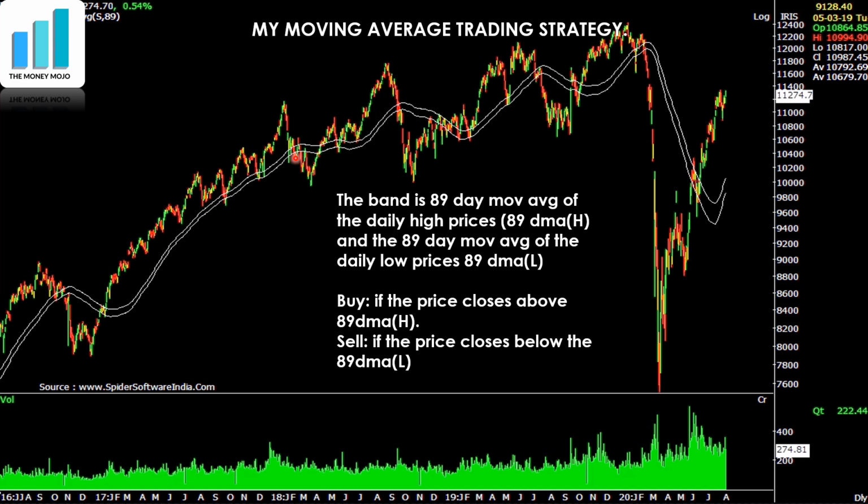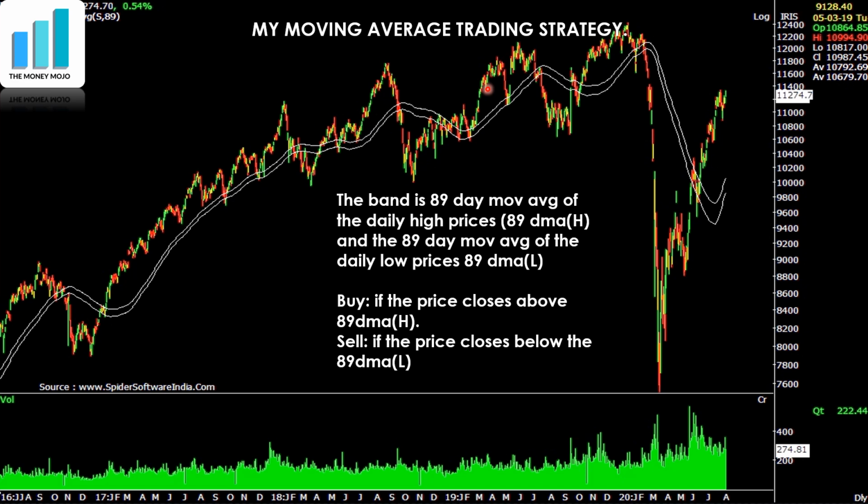So maybe it closed below the low here and then broke below the low, in which case I would have gone short here and then not made too much money. In fact, probably not made any money at all, and actually seen myself get stopped out when the Nifty moved above here and it went up again and then maybe got stopped out again here, but then would have made money on this whole rally, and then again would have shorted here and would have made money a little here and things like that. So basically, what is the rule?